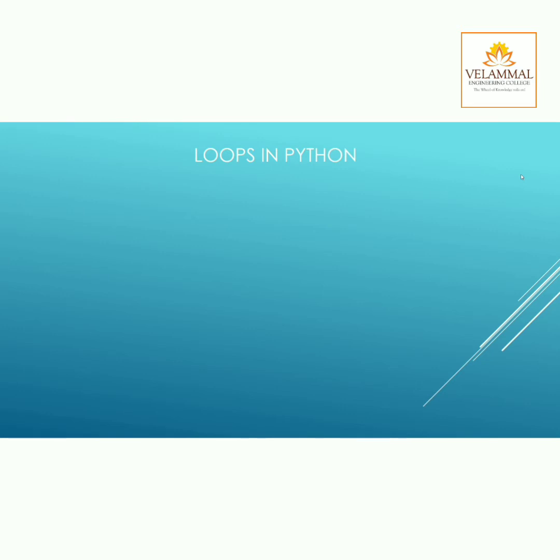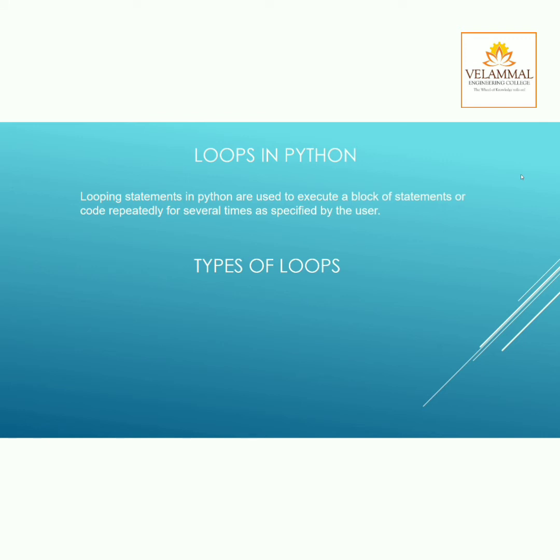Loops in Python. Looping statements in Python are used to execute a block of statements or code repeatedly for several times as specified by the user. That is, it is used to execute a particular statement for a number of times that is specified by a user. Types of loops: for loop, while loop.